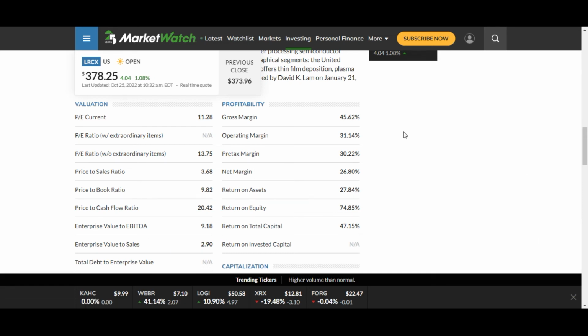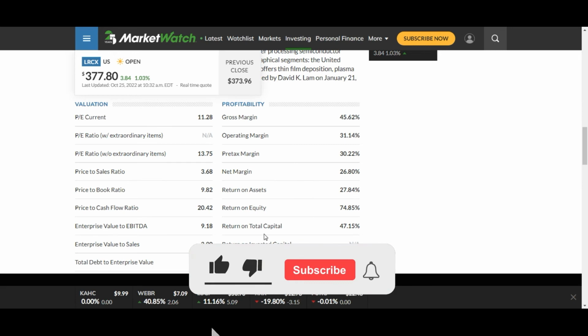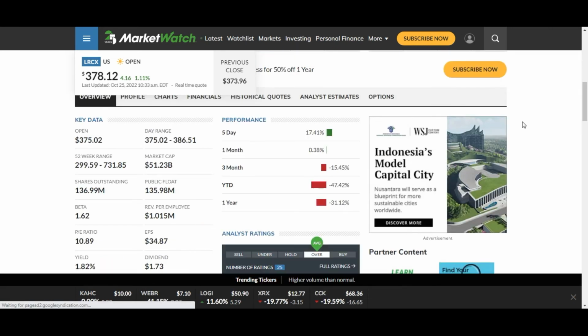Now coming to the profitability of this stock, the gross margin is 45.62%, operating margin is 31.14%, pre-tax margin is 30.22%, net margin is 27.80%, return on assets is 27.84%, return on equity is 74.85%, return on total capital is 47.15%. Now we'll see the overview of this Lam Research company.